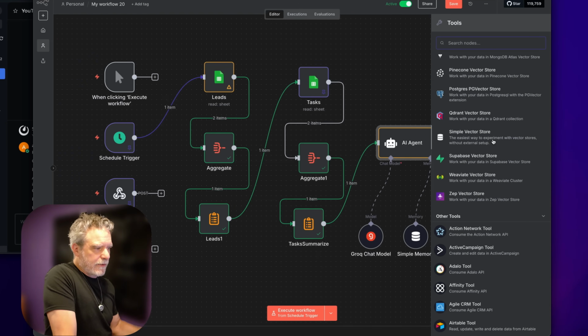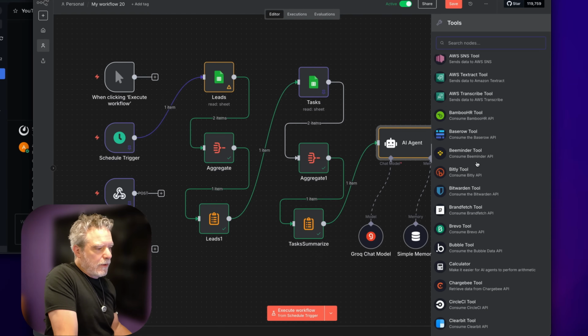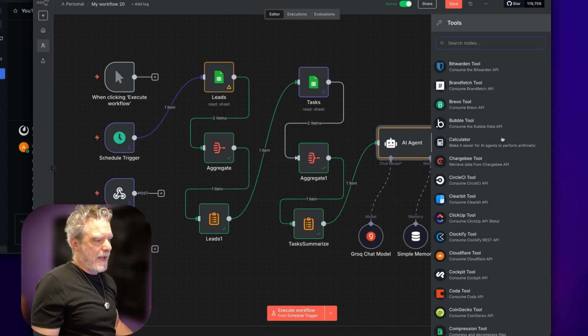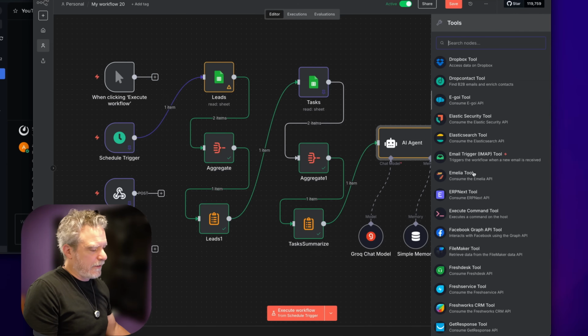I mean, look at these integrations. We could have a tool where it's talking to Postgres and doing a query. We can have a Supabase query. Airtable, where it could go get data for us. A Bubble data, I don't even know what that is, but a calculator is a good one because these guys aren't always good at math. So I could just throw that on there. ClickUp. So you can just see there's a ton of tools.